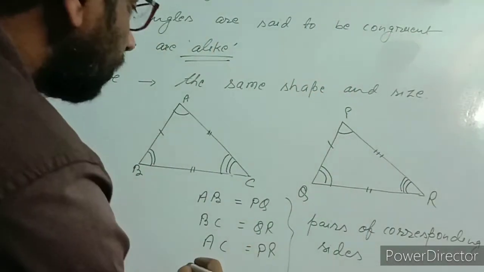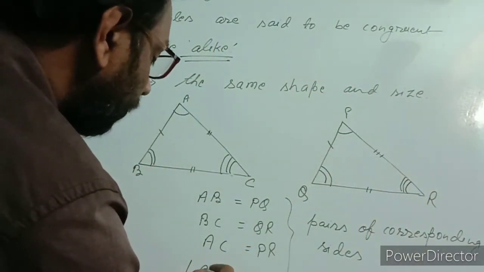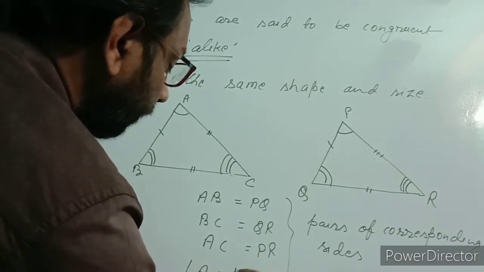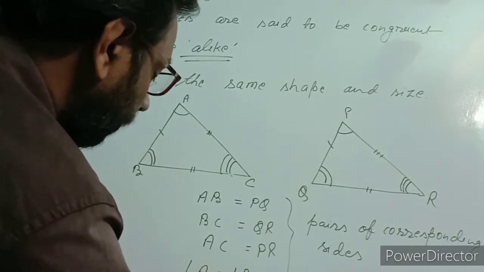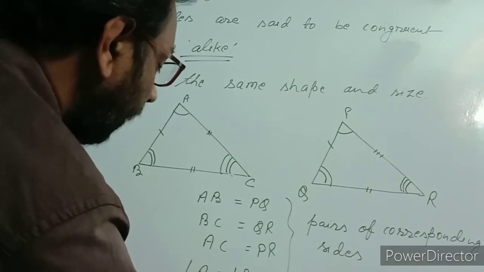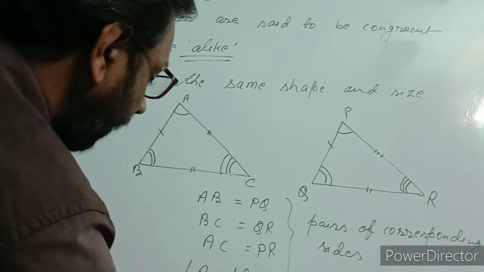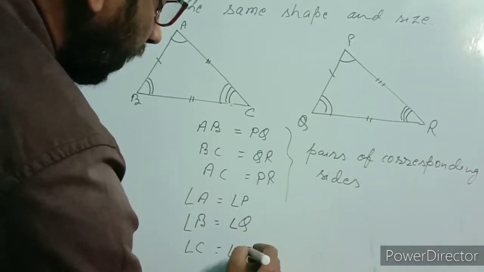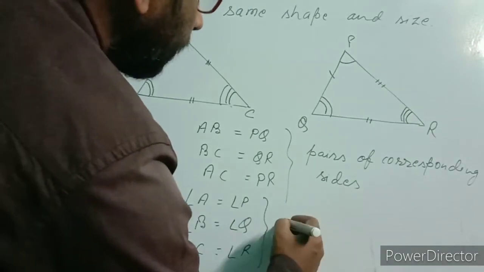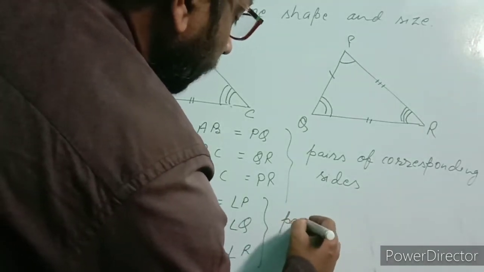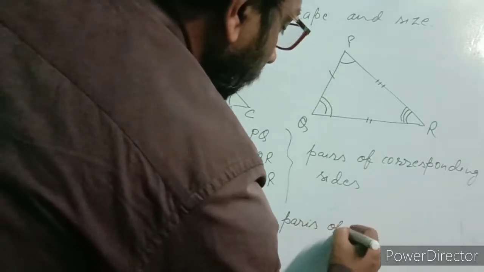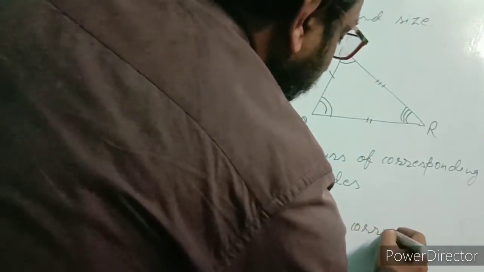We have more conditions. Angle A should be equal to angle P, angle B should be equal to angle Q and angle C should be equal to angle R. These three are the pairs of corresponding angles.